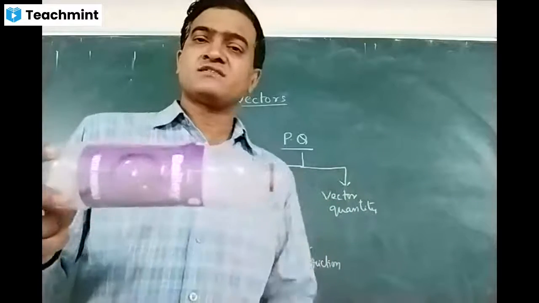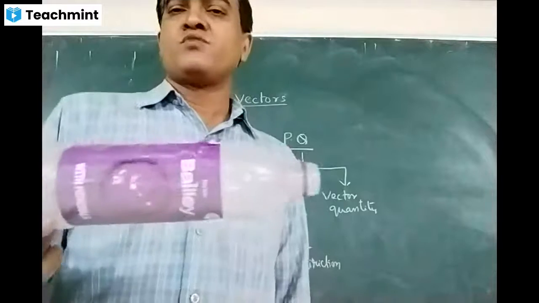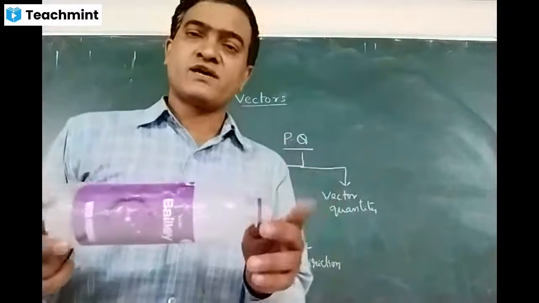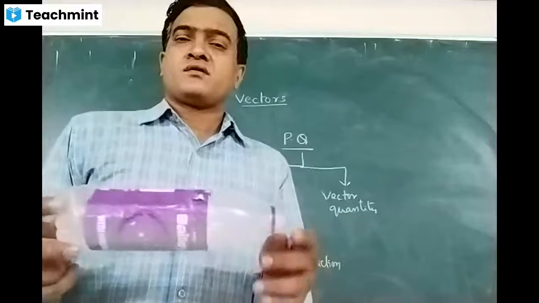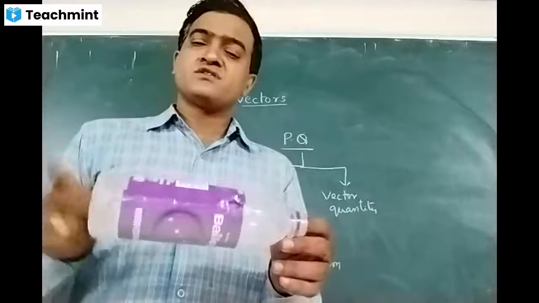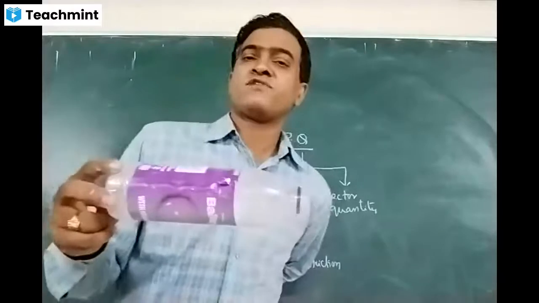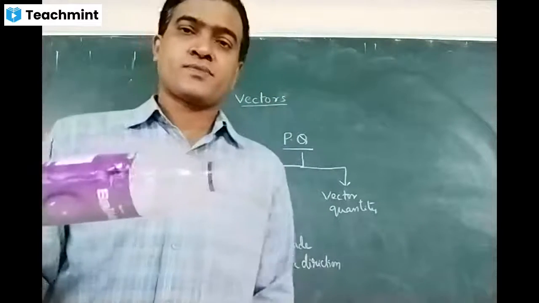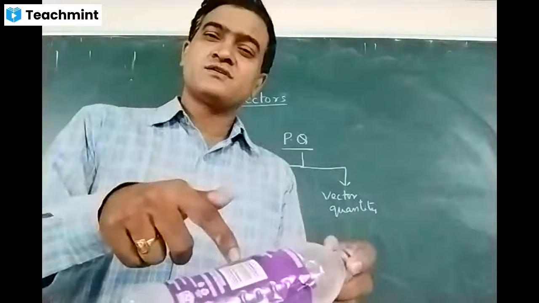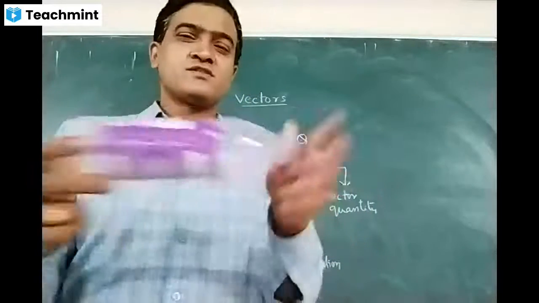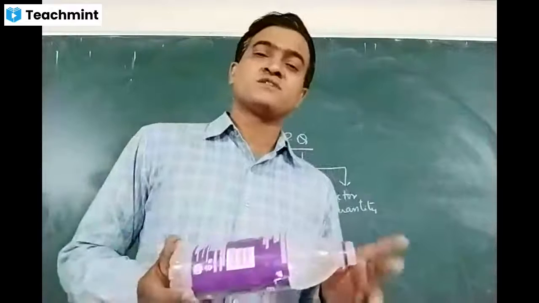If its mass is 500 grams, let us say, of course this won't be 500 grams, but if it is, in which direction does this bottle have 500 grams or 0.5 kg? In this direction or in this direction? No direction, right? You cannot specify direction to measure mass.